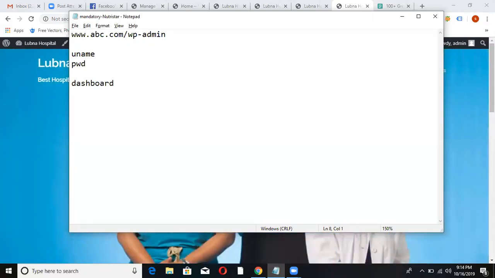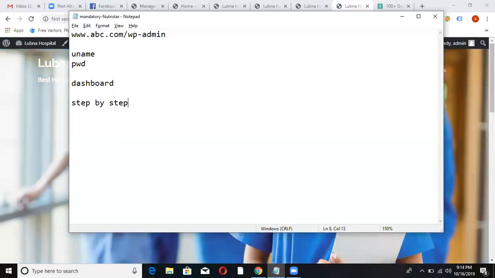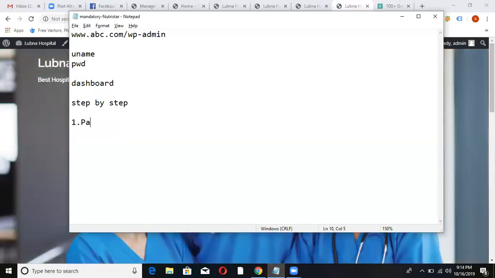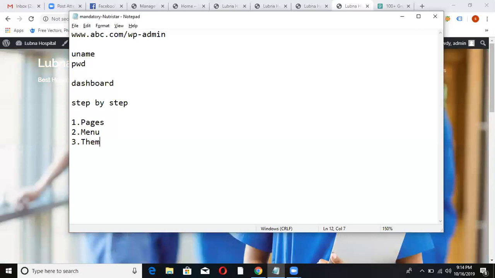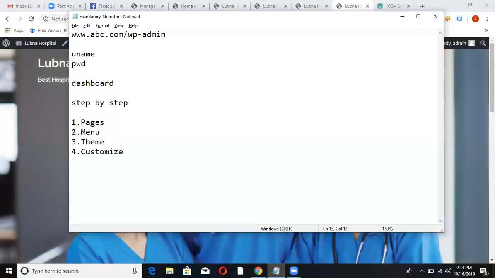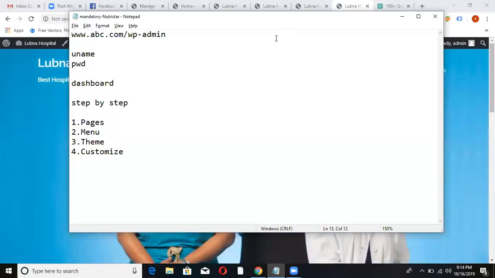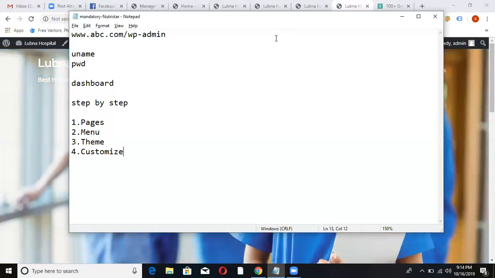Now, once you go to the dashboard, there are many options. What is the step-by-step process of creating a website? What is the first step? Create pages. Second, create menu. Third, theme and customize. Okay. Right. So now you select any topic, whether you want a school, college, hospital, ID database.